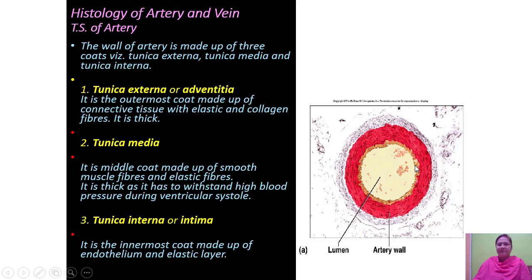Tunica externa or adventitia is the outermost coat made up of connective tissue with elastic and collagen fibers. It is thick. Tunica media, the middle coat, is made up of smooth muscle fibers and elastic fibers. It is thick as it has to withstand high blood pressure during ventricular systole. Tunica interna or intima is the innermost coat made up of endothelium and elastic layer.